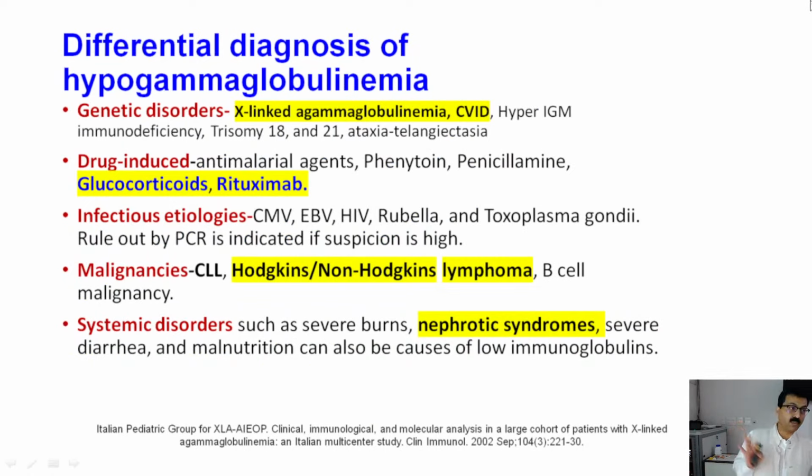So, the differential diagnosis of hypogammaglobulinemia, which was a very prominent thing in this case record. In genetic disorders, you might have X-linked hypogammaglobulinemia or common variable immunodeficiency syndrome. These are the 2 differential diagnoses I want to discuss. And drug-induced: the patient received a lot of glucocorticoids, was on the background of nephrotic syndrome, and received rituximab. And malignancy, Hodgkin's and non-Hodgkin's lymphoma can be there. And systemic disorders, nephrotic syndrome was there, but at the point when the patient developed hypogammaglobulinemia, the patient was in remission, not with active nephrotic syndrome.